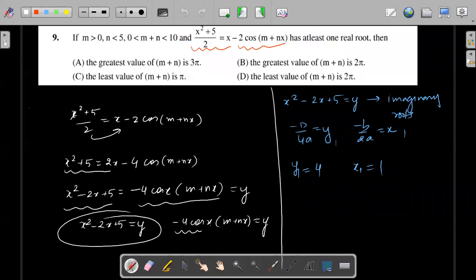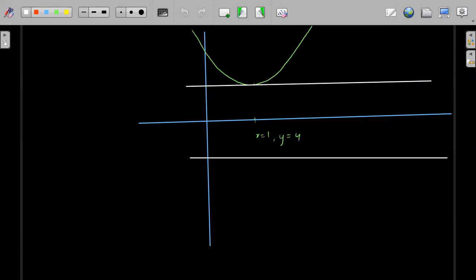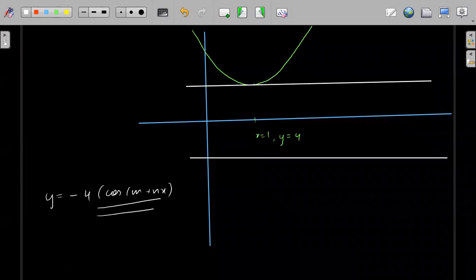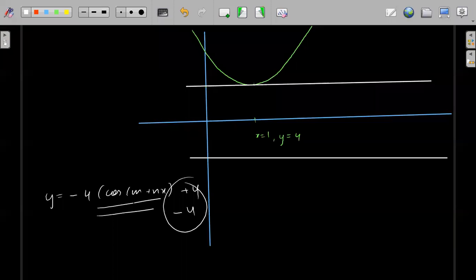The trigonometric function I am getting is y is equal to minus of 4 cos of (m plus nx), right? Minus of 4 cos of (m plus nx). Now y is equal to minus 4 cos of (m plus nx). What can be the maximum value of this? The maximum value of this will be plus 4. The minimum value of this can be minus 4.